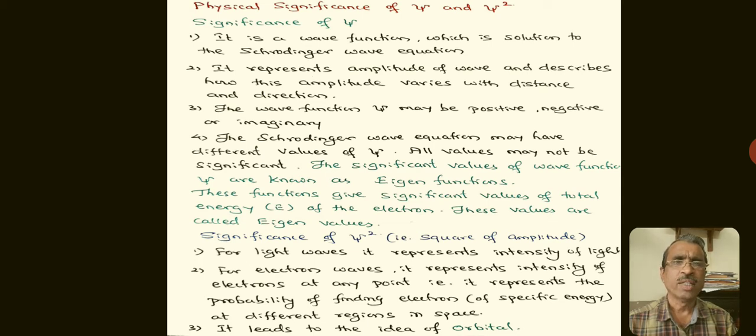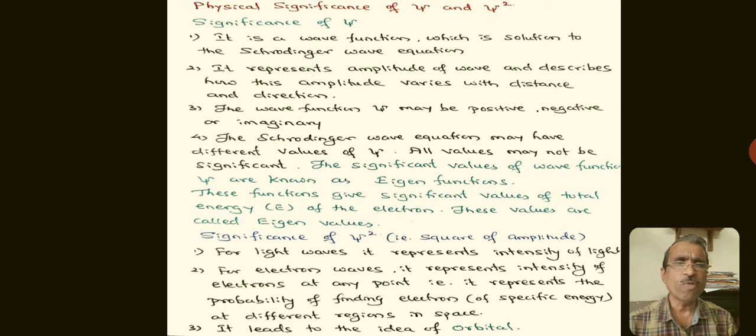eigenfunctions. These functions give significant values of the total energy of the electron. These values are called eigenvalues. Coming to the significance of psi square, that is the square of the amplitude. For light waves, it represents the intensity of light.